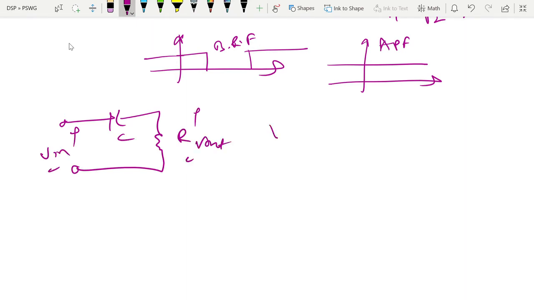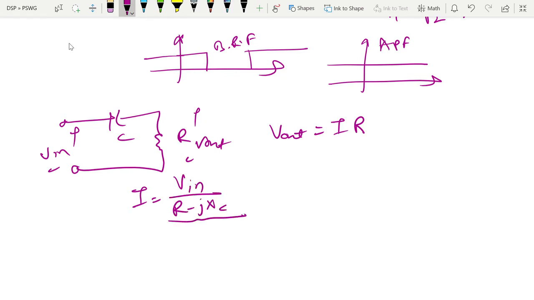If we want to write the output, it will be I into R. Now, if you write this I, I will write it by KVL. It is V in by R minus JXC, all of the impedance associated with this circuit, R and C. C has the impedance minus JXC. So by putting this current here, V out equals V in by R minus JXC into R.